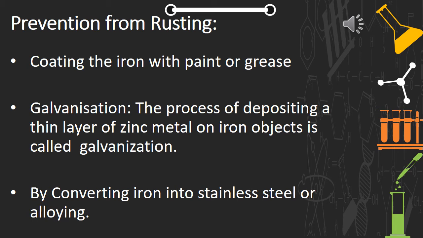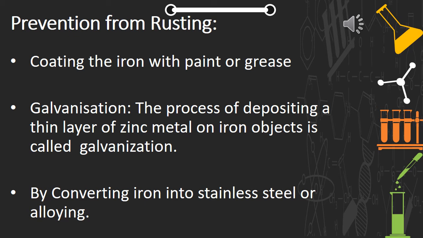A thin layer of zinc metal formed on the surface of an iron object protects it from rusting, because zinc metal remains unaffected by air and moisture. The iron pipes used in our homes to carry water are galvanized to prevent rusting. Also, the iron sheets used for making buckets, drums, dustbins, and roof sheds are galvanized to prevent them from rusting.